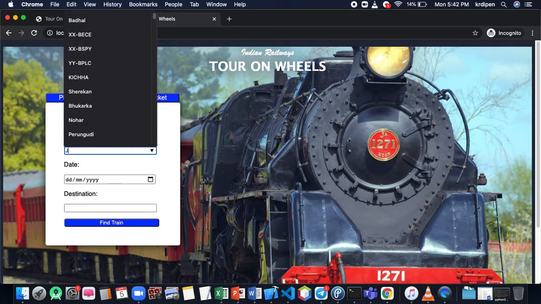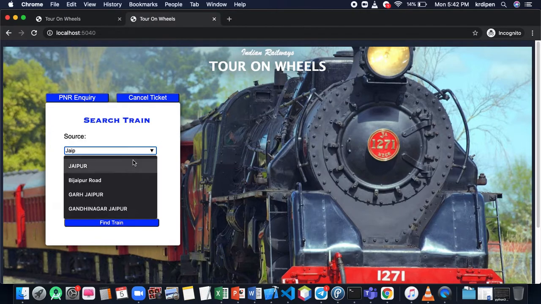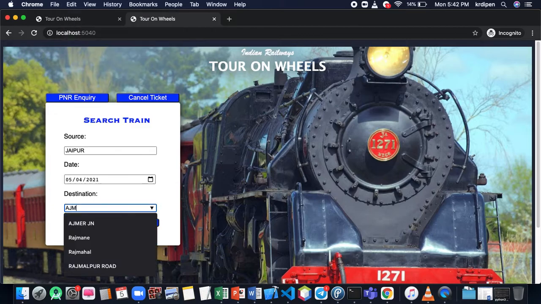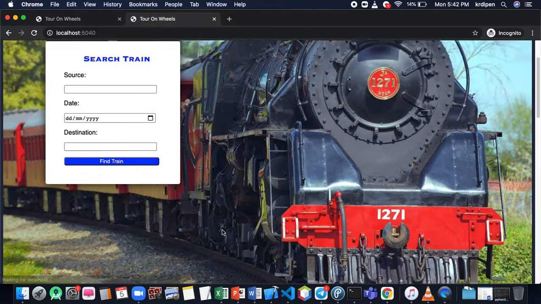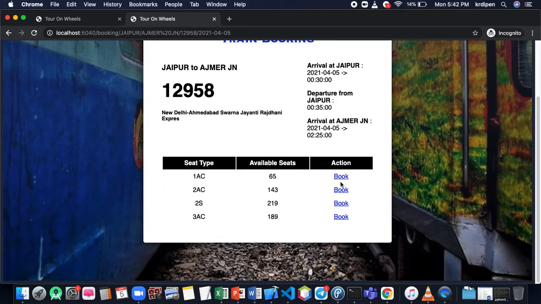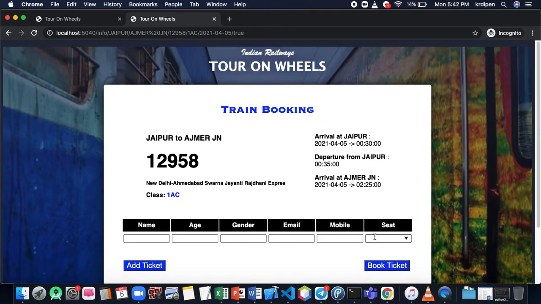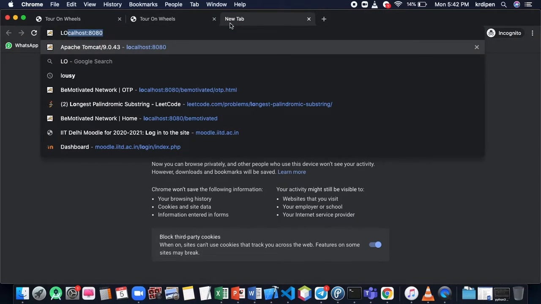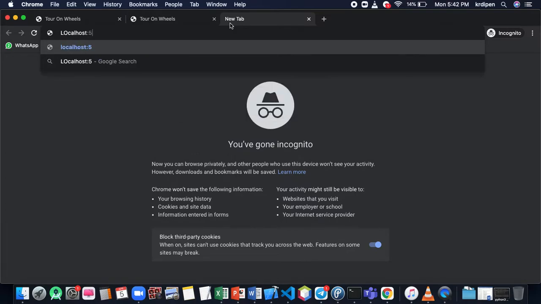So Jaipur, 5th April, Ajmer. The train was 12958, first AC. See, earlier it was 66, now it is 65. And seat number H7 is not available. Why? Because it is booked to a person called Manoj.